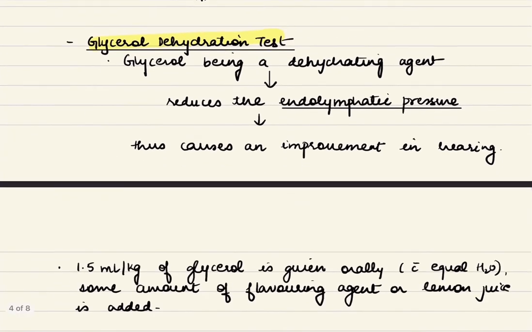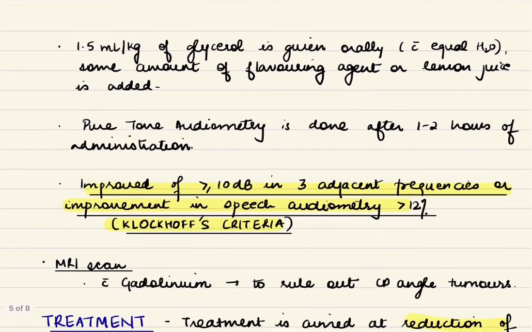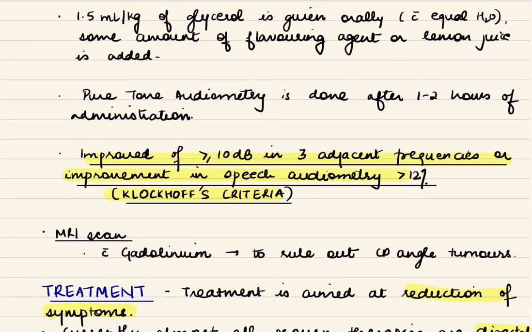Another test we can do is a glycerol dehydration test. Now we know that glycerol is a dehydrating agent, so it reduces the endolymphatic pressure, and thus it can cause an improvement in hearing. Now how to do the test? We give the patient 1.5 ml per kg of glycerol orally with equal proportion of water, and we also add some flavoring agent or lemon juice. And pure tone audiometry is done 1 to 2 hours after the administration.